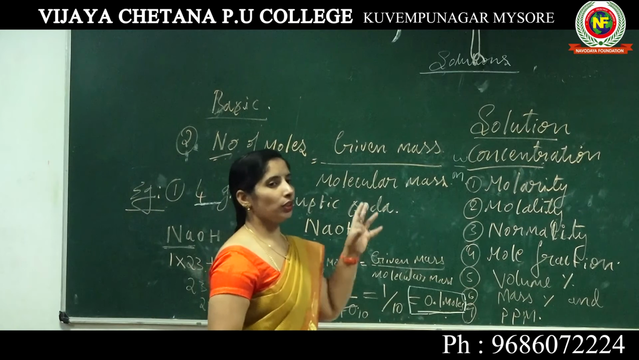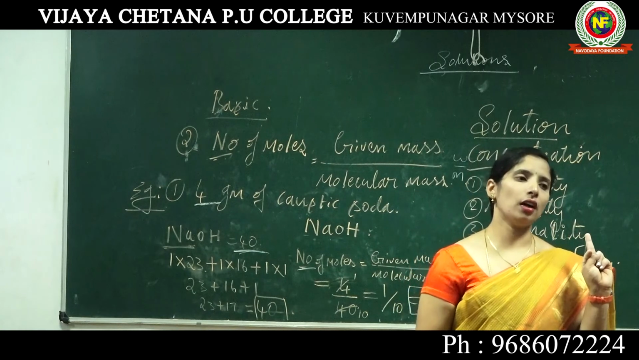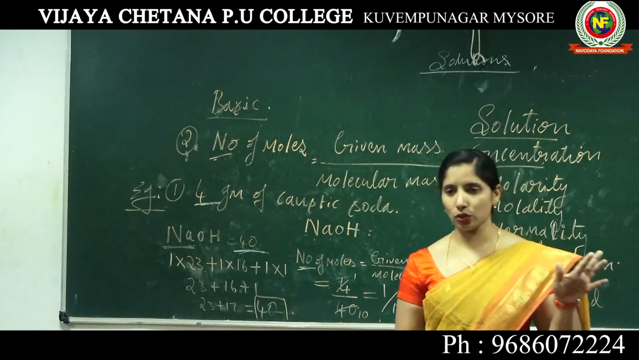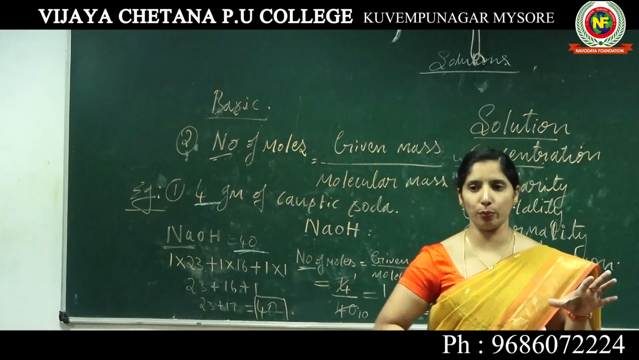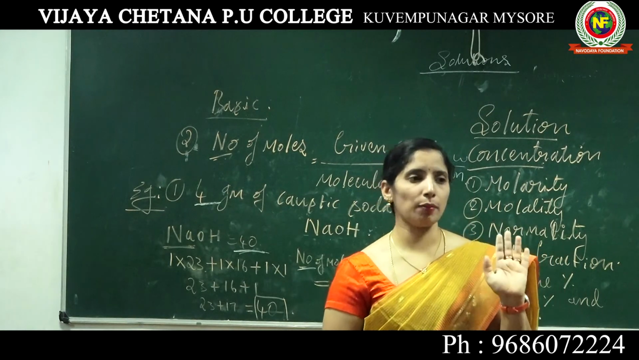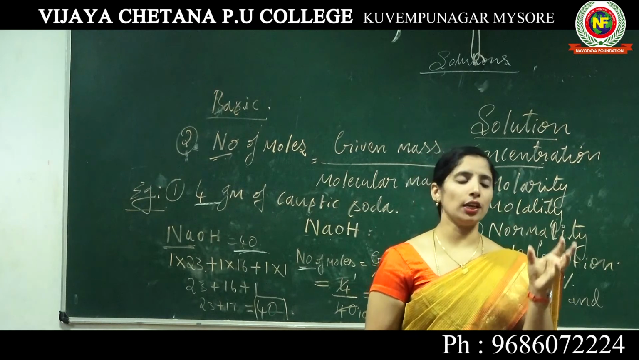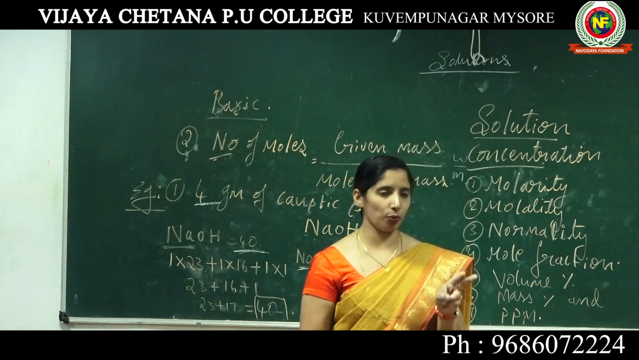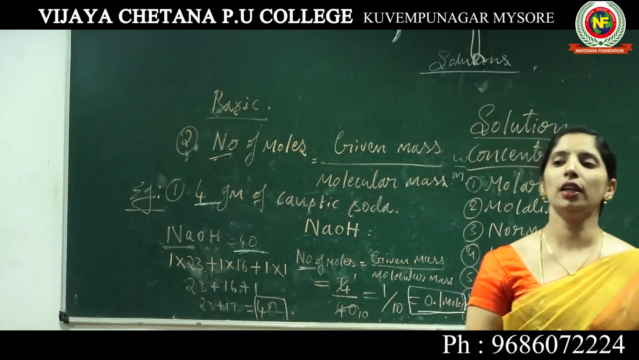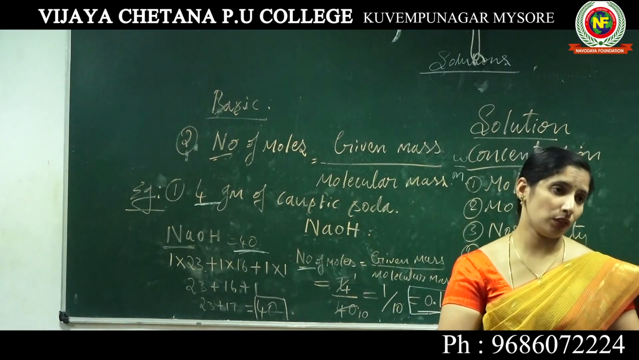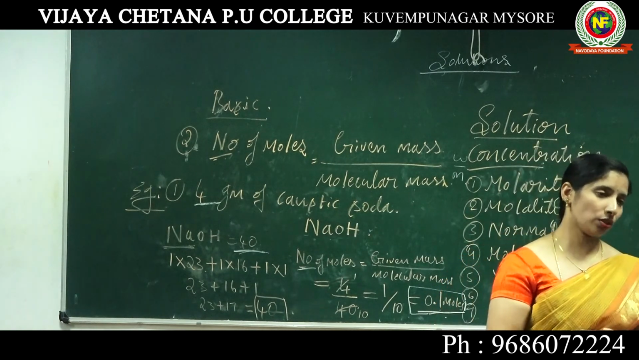In this chapter we mainly deal with binary solutions, that is, only two components: solute and solvent. In a solution, one component is dissolved in another component. A binary solution comprises only two components, the solute and the solvent. There are types of solution, a very important thing. There are 9 types of solution: 3 liquid solutions, 3 solid solutions, and 3 gaseous solutions.